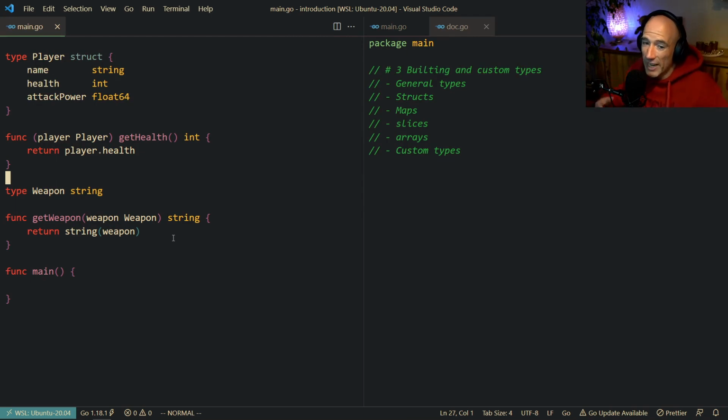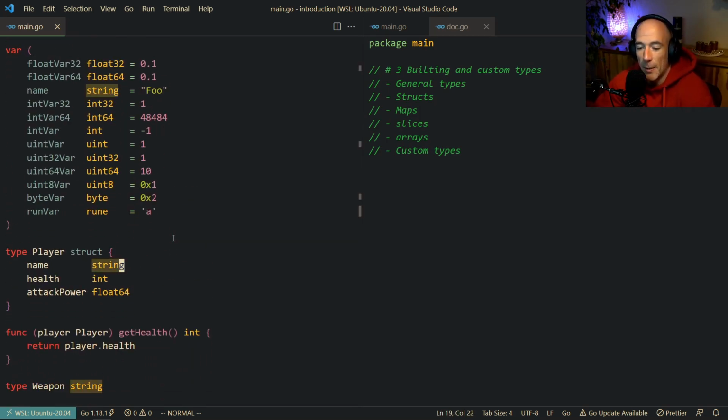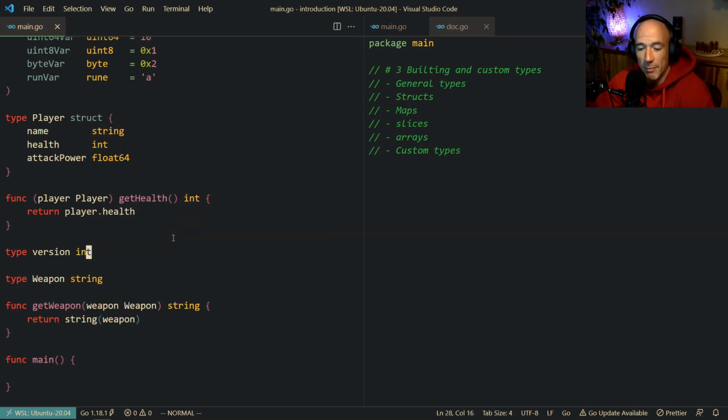But like I said, we can go very, very in depth in these things, and I don't think it will benefit your dopamine levels. So that's all stuff that we're going to cover along the way. Like I said, here we already did it: we say type player is going to be a struct. It works the exact same way. We could also say, for example, type version is going to be an integer. We could make as many custom types as we want, and it can be confusing right now, but this is going to make so much sense later on. But now you already have a heads up that these things are possible.